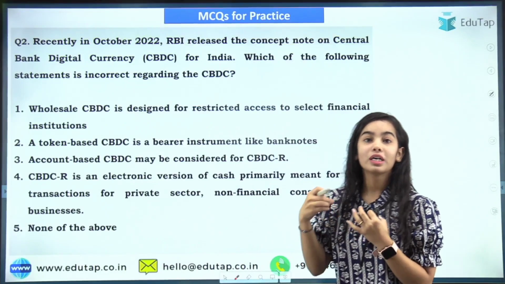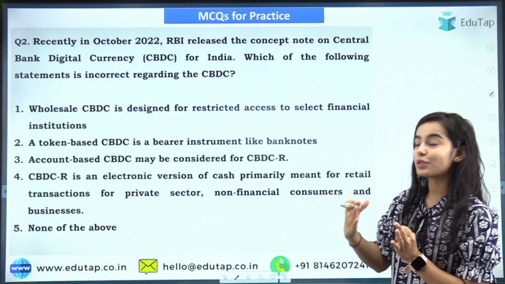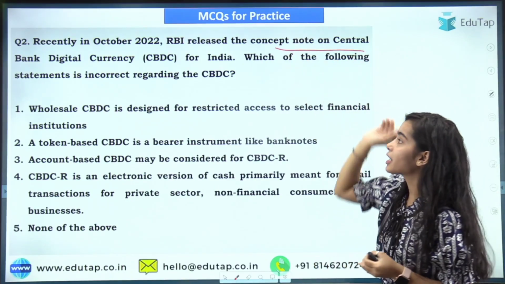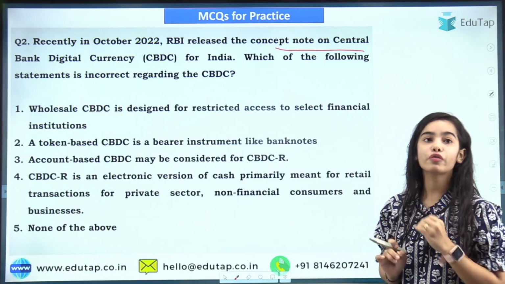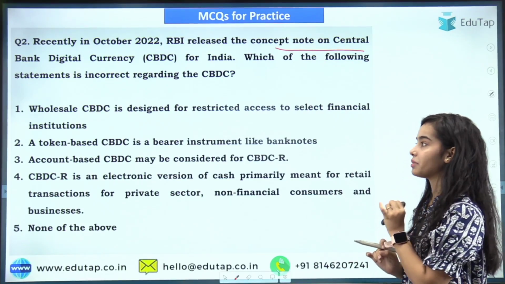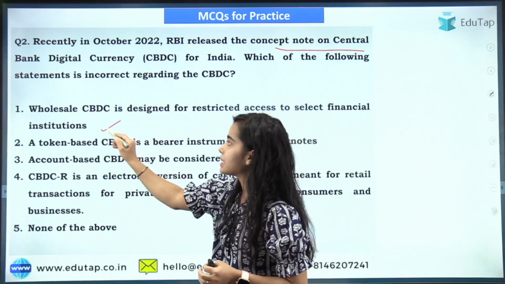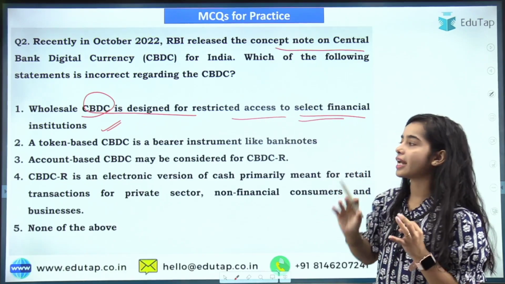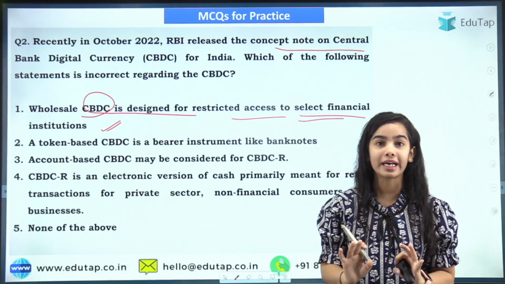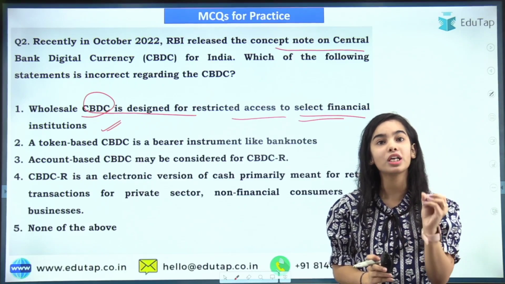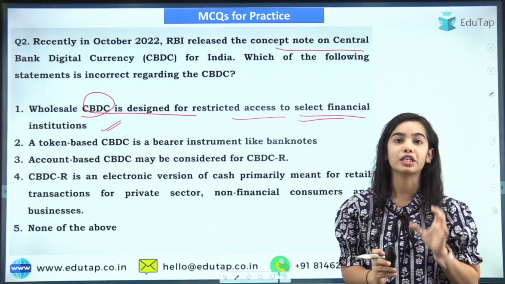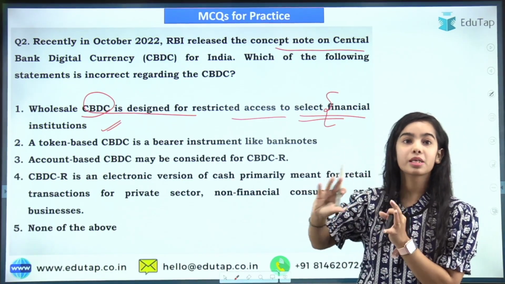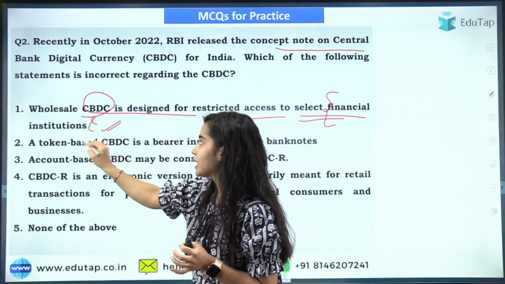Now moving to a little harder question, we have moved from the easier to the harder questions. The concept note on the central bank digital currency for India was launched, and which of the following statements is incorrect regarding the CBDC? The first statement: the wholesale CBDC is designed for restricted access to select financial institutions. This is absolutely correct. Wholesale CBDC is only for select financial institutions, so remember that it is designed for them.